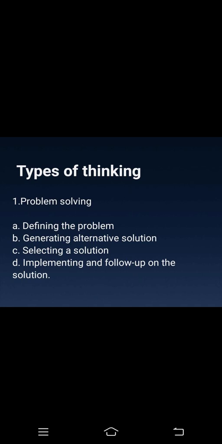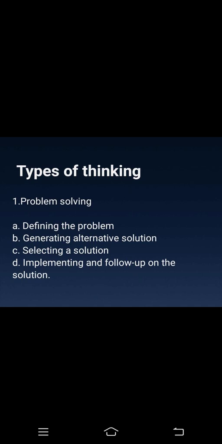Now the fourth one is implementing and following up on the solution. A person actually tries out a certain solution and evaluates the outcome on the basis of whether it helped or not. If the problem is still unresolved, the person might have to go to one of the previous steps and carry out the problem solving procedure again. Okay. So here, what do we do? We need to check how it is working or not working.